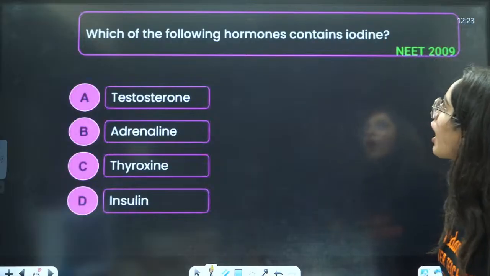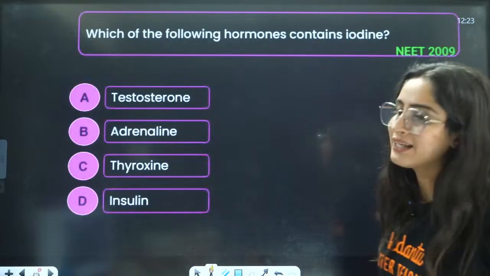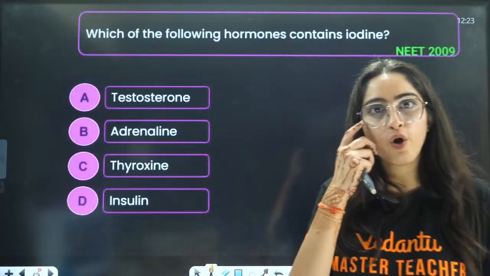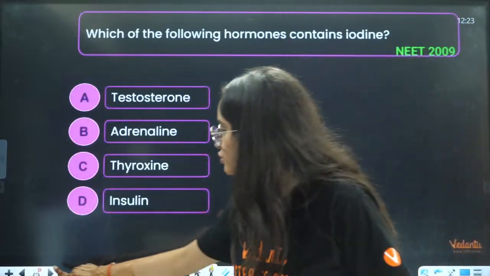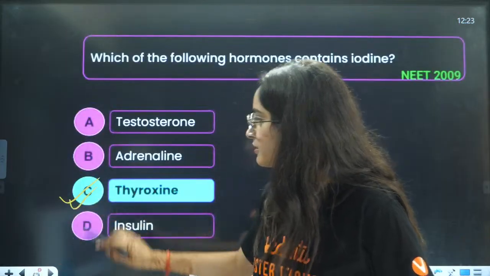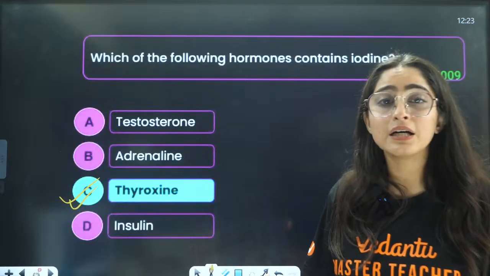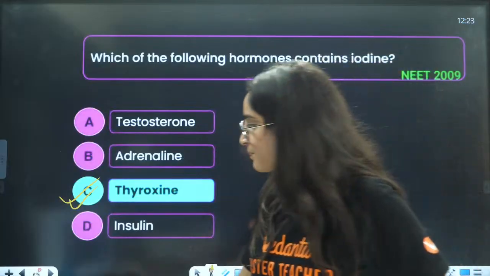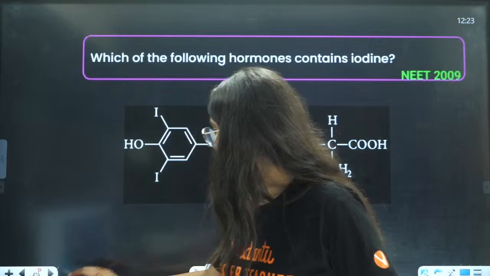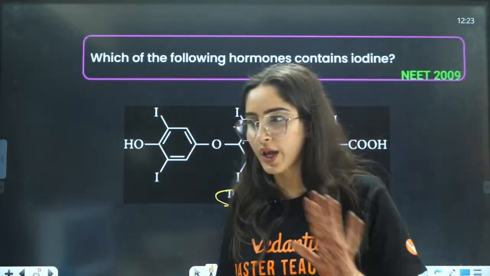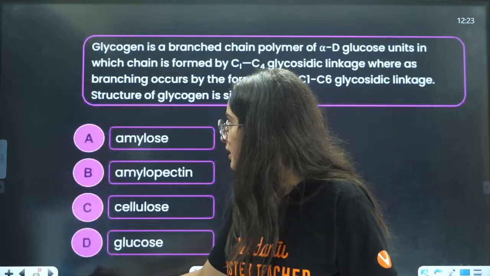That is your thyroid hormone, thyroxine, present in the thyroid gland. Thyroxine will contain the iodine. This is the thyroxine hormone. You don't need to learn the structure here.